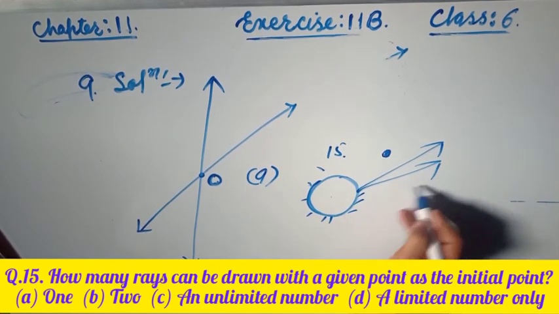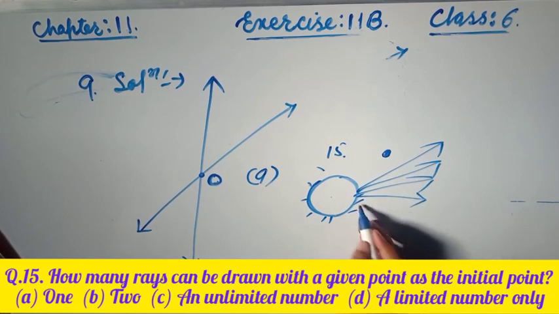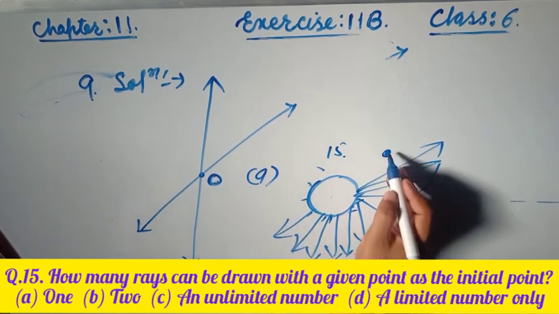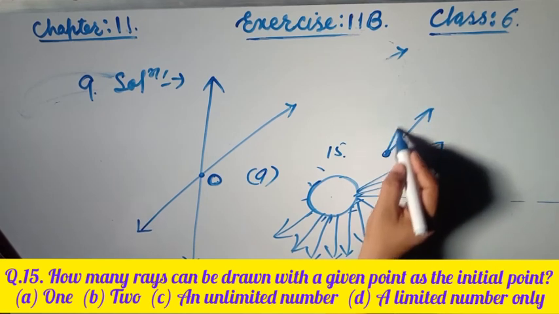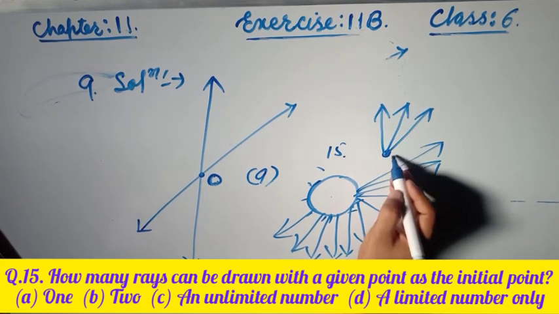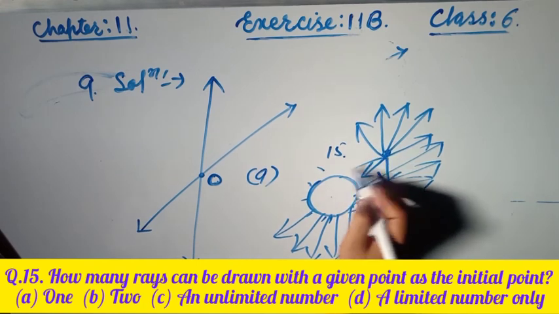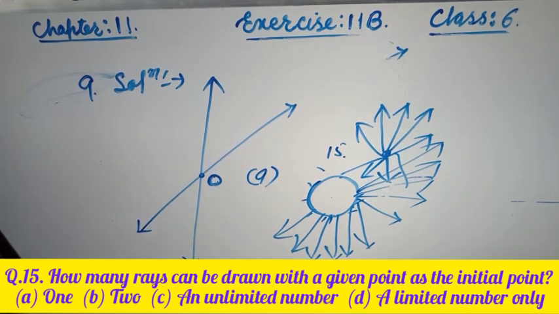There are millions and trillions of rays. That means in one word, there are infinitely many rays passing through this sun. So through one point there are an unlimited number of rays. The correct option is C, an unlimited number.